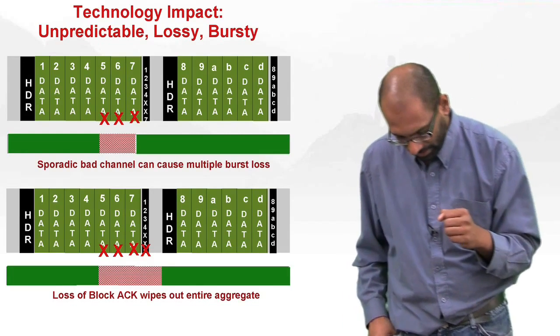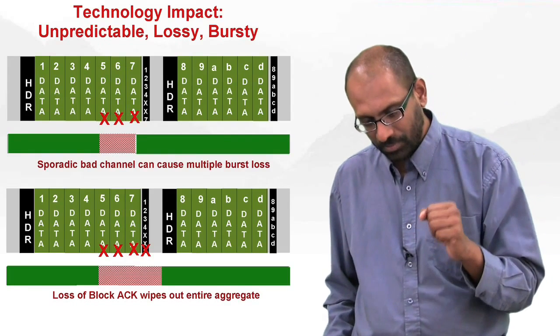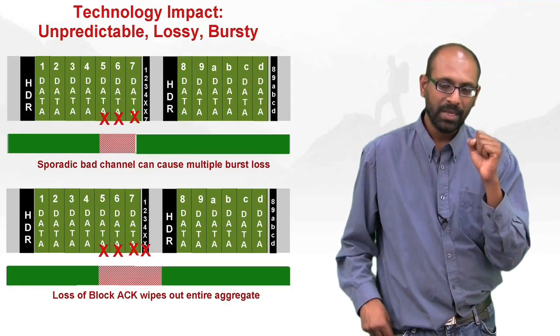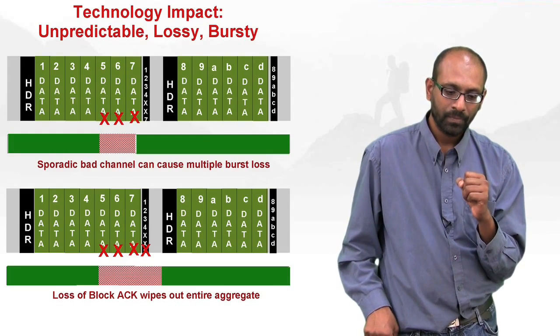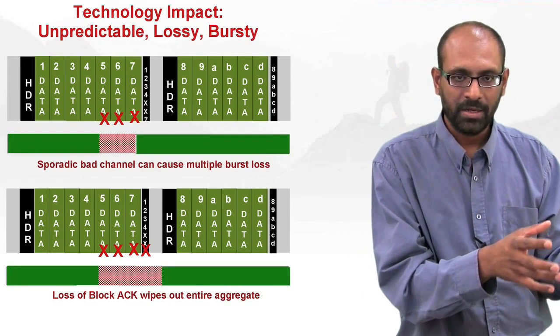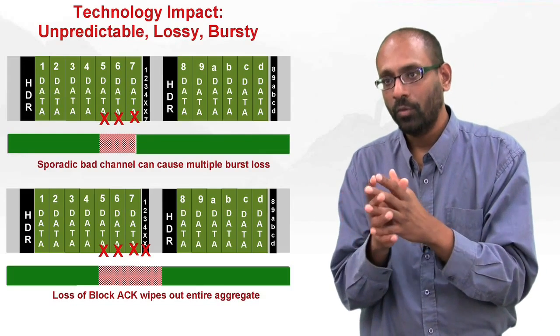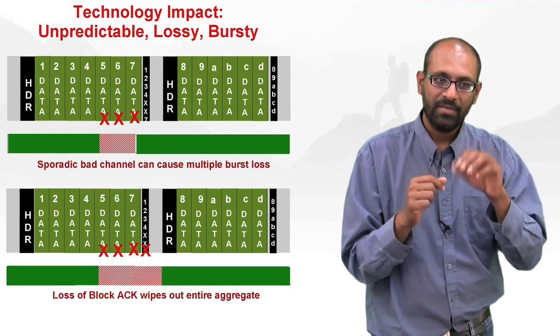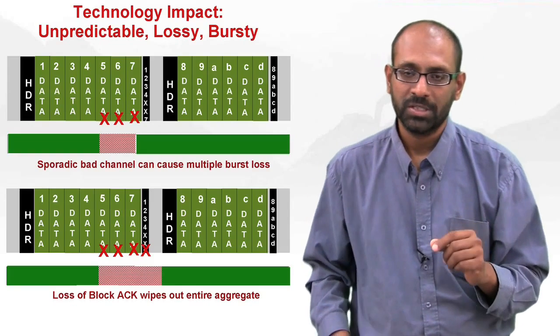There's another subtle point that I'm not going to cover in this video, probably requires a whole session on its own, which is the implication of rate adaptation on 11n. If you simply take existing ABG rate adaptation mechanisms and port it to 11n, it's not going to work. And the reason again is, recall from the graphic here, 11n losses are likely to be much more bursty.